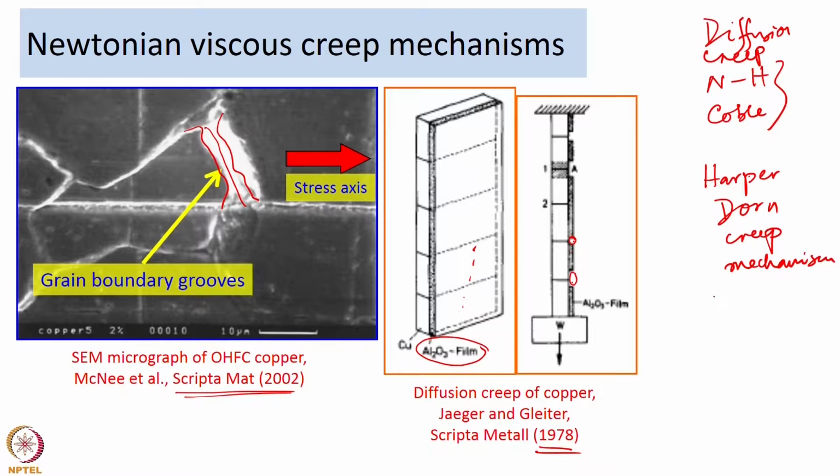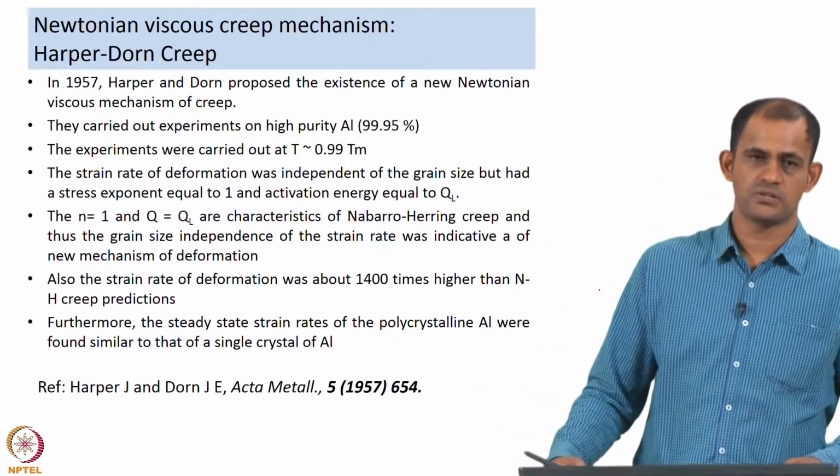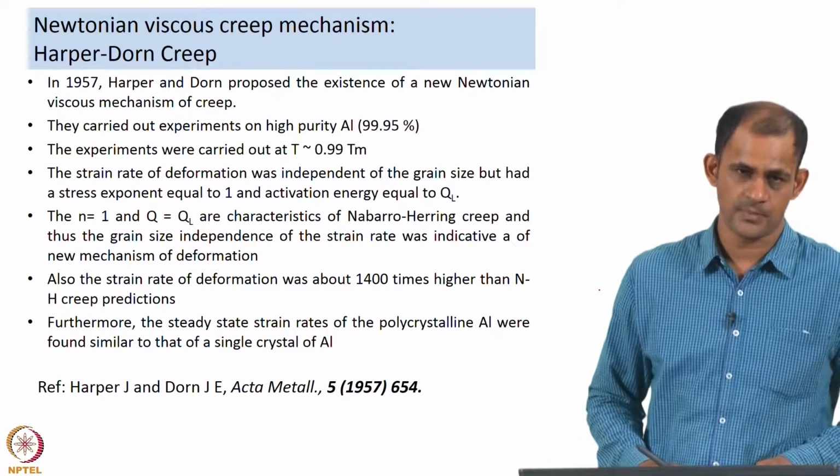If you remember the table where I listed down P, N and Q values, what you will recall is N is equal to 1 for this mechanism and Q is equal to QL, but there is no grain size dependence, which means P is equal to 0. This mechanism was discovered about 60 years back in California. Harper and Dorn, based on their experiments, proposed the existence of a new Newtonian viscous mechanism of creep. This creep mechanism came to be known as Harper-Dorn creep.